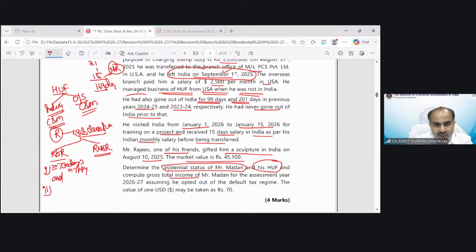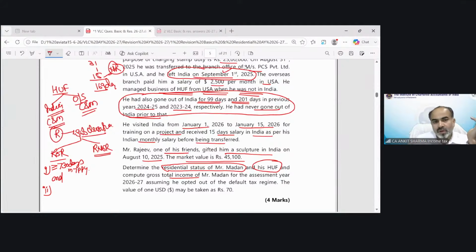As you can see, the question says that only in 2023-24 and 2024-25 he was in India for 99 days and 201 days respectively; except that, he was always in India. So out of 7 years, if you reduce the 99 days and 201 days, of course it will be a lot more than 730 days.